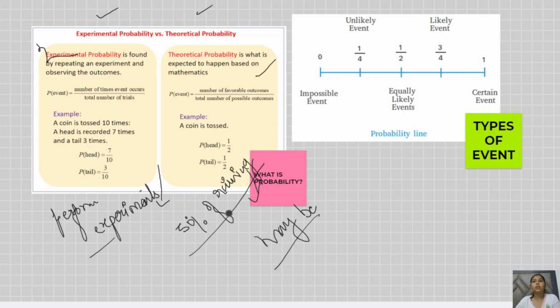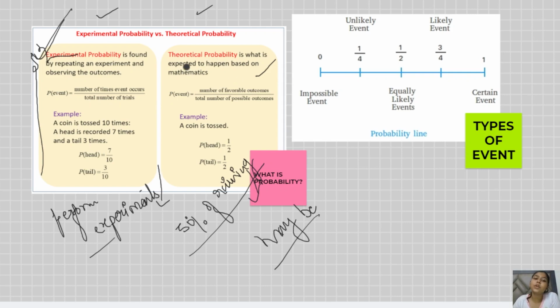You can also take the example of performing an experiment in the science lab. You are performing certain chemicals, and you say that some smoke will come out after performing this, but you are not sure. When you actually perform that particular thing, then it will be your experimental probability. But when you don't perform it, you will say that either the smoke will come or there will be no smoke. That means there will be 50% chances of smoke and 50% chances of no smoke.